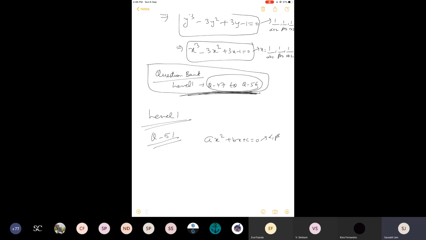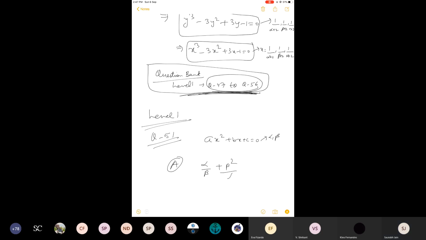What is the meaning of symmetric expression of the roots? It means that they will give you some expression in alpha and beta. And what you do, you replace alpha by beta and beta by alpha. That means in place of alpha you put beta and in place of beta you put alpha. If the new expression comes same as the given expression, that means that expression is the symmetric expression of the roots. I have not taught you this, but there is nothing to teach about it. I will give you an example. Like A option, this is the expression which is given.